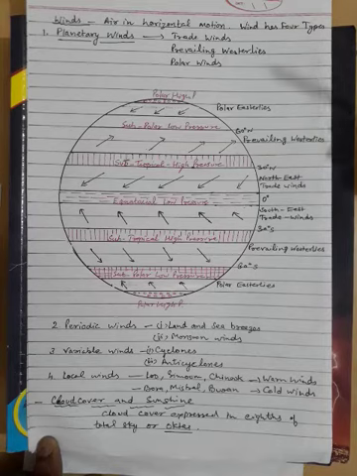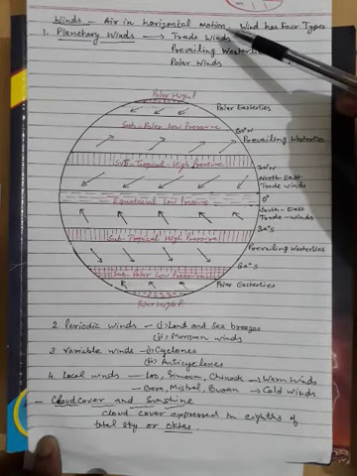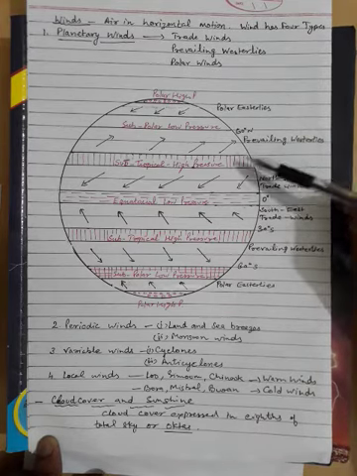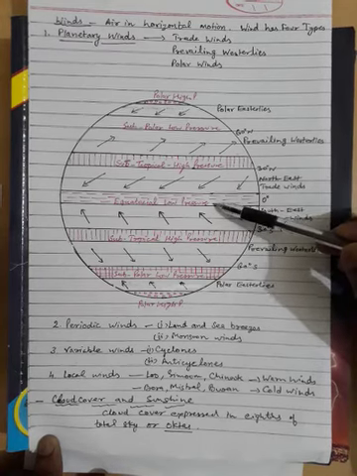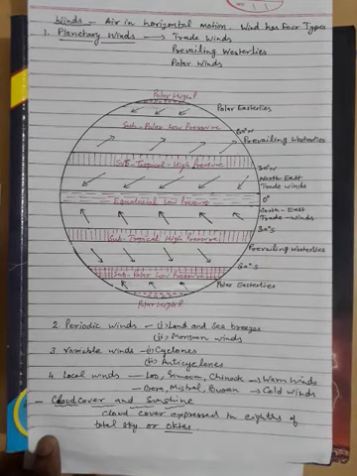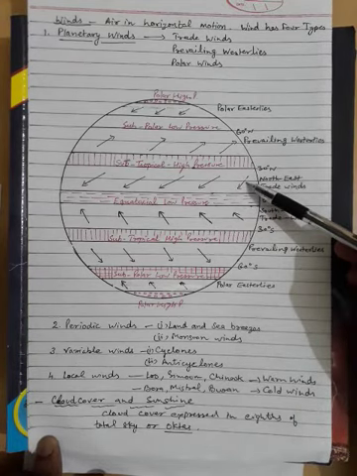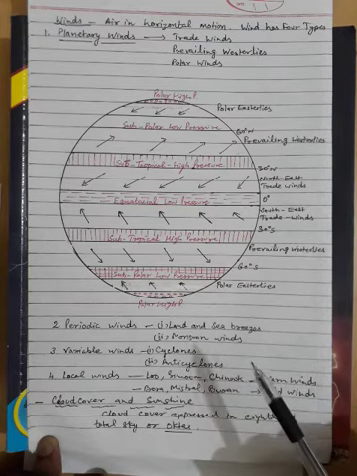We will discuss later. Now, first of all, planetary wind type 1, trade wind. These trade winds blow from the subtropical high pressure belt to the equatorial low pressure belt. They are constant in their strength and speed and are therefore called trade winds.